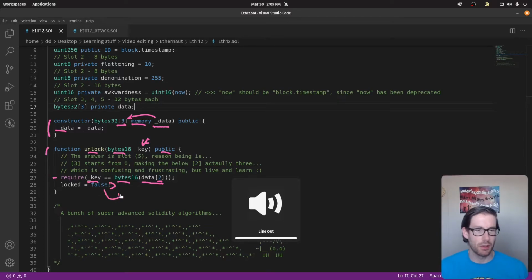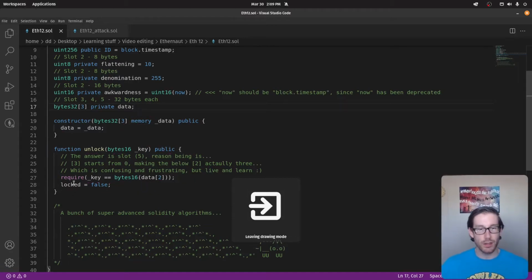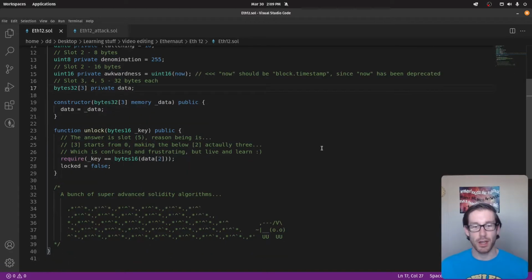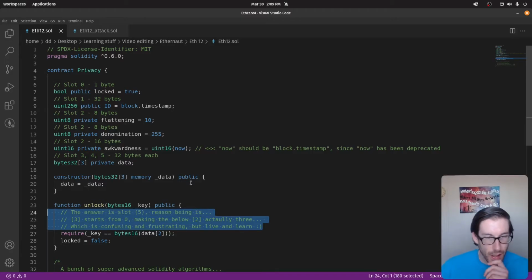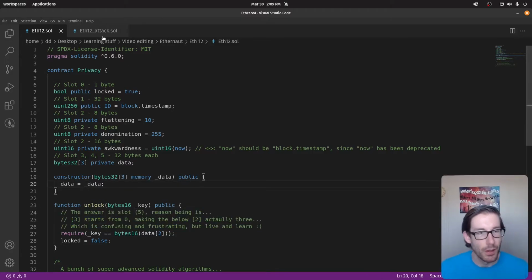Should be set to true. Is it set to true already? Oh, it's set to true already. We want to set it to false so we can unlock it, obviously. All right, so it's true currently, and we want to basically pass this require statement. Once we pass this require statement, that means that we can actually unlock the currently locked contract, and then once we've unlocked it, then we win the game and we are celebrating. We're super excited. That is the challenge. That's what we need to do. I will explain this in a second.